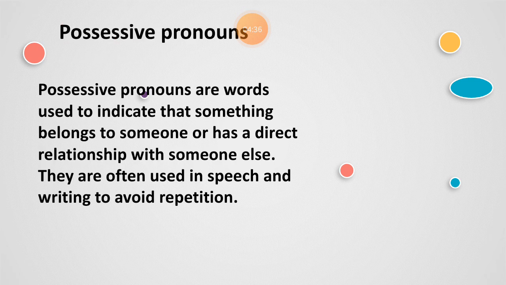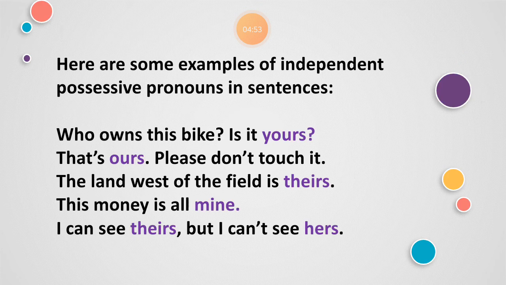Next comes the possessive pronoun. A possessive pronoun refers to possession. So, possessive pronouns are the words used to indicate that something belongs to someone or has a direct relationship with someone else. They are often used in speech and writing to avoid repetition. Here are examples of independent possessive pronouns in these sentences.